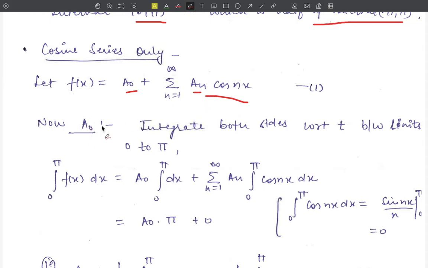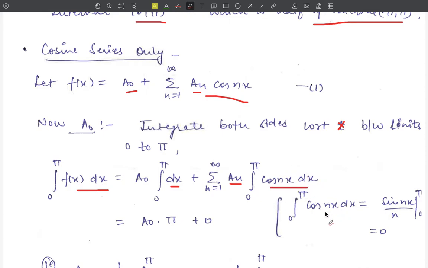First, to calculate a naught, we simply integrate both sides in this equation with respect to x between the limits 0 to pi. Now just simply integrate: integral 0 to pi f(x) dx is equal to a naught integral 0 to pi dx plus summation n equals 1 to infinity a_n, as a constant, can be taken outside the integral 0 to pi cos nx dx.